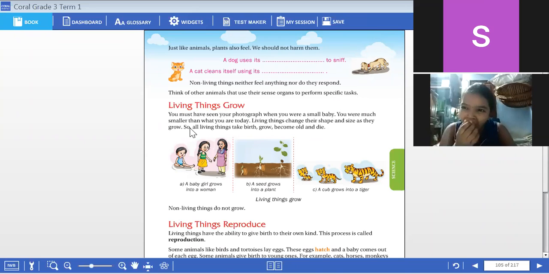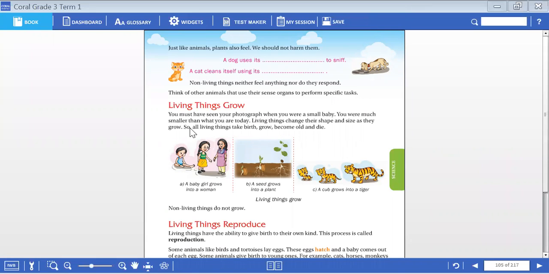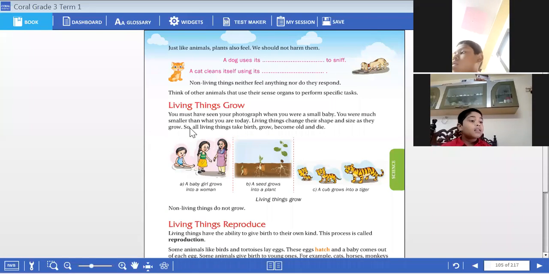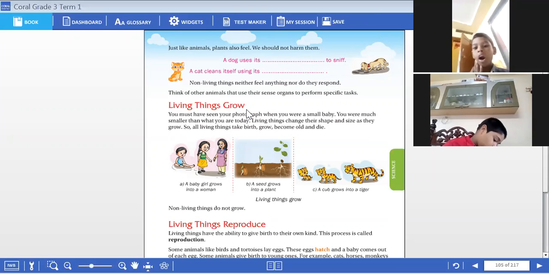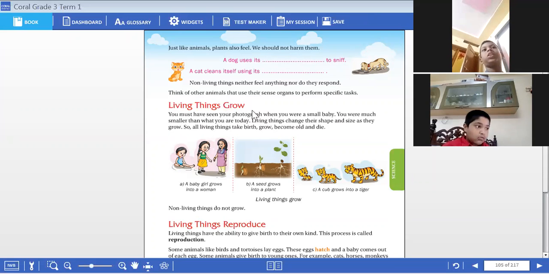Okay, we just saw how they respond and how they use their sense organs. What is the difference between living and non-living things on the basis of sense organs? Now coming to the living things group. We just had a look at sense organs. Now let's see the aspect of growth.